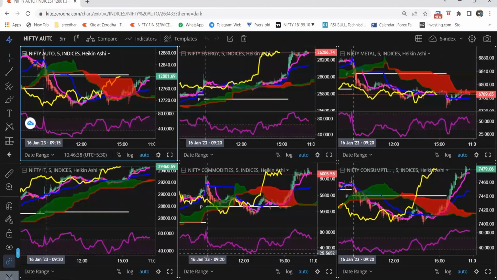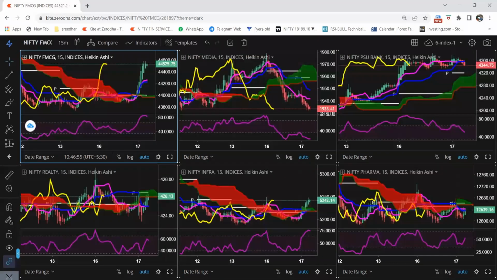Apart from that, there are some more indexes, like the auto index. How is it going to perform? In this we mainly have Maruti, Tata Motors, Ashok Leyland, or M&M. Energy stocks contain Reliance, ONGC, GAIL as the main ones. Metals contain Hindustan Copper, SAIL, Hindalco as the main ones. The IT sector has Infosys, TCS, Wipro. Commodities have NMDC, SAIL, which are also available. Consumption stocks are a similar kind of thing. A lot of stocks are merged into one index.